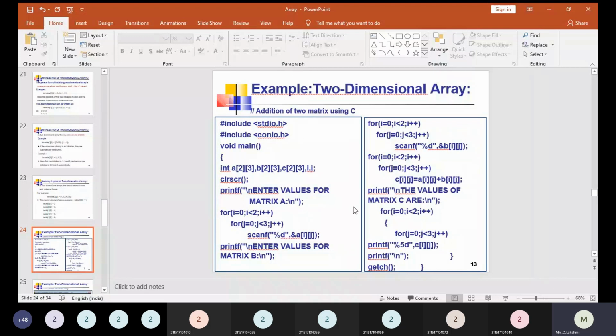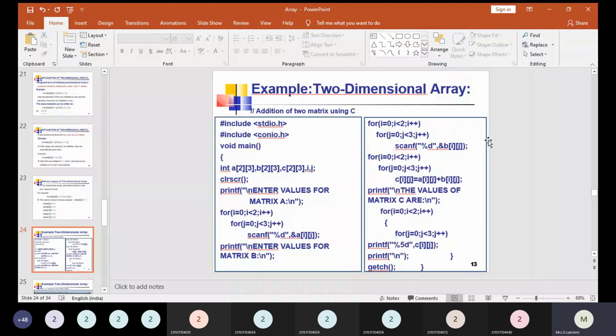So now let us see how the value can be entered into such an array. printf "enter the values for matrix". If the row size is 1, there is only a single line of data to be entered in an array, so we can go for only one loop. Here we are entering the values in row and column format.